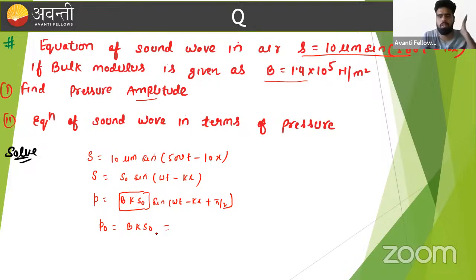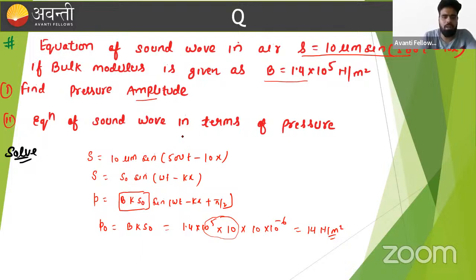What is the bulk modulus given here? 1.4 into 10 raised to power 5. What is the value of k? That k is nothing but 10. What is S naught? That is 10 micrometer. If we put in the values, 10 raised to power 6 and 10 raised to power minus 6 cancel out, and this equals 14 Newton per meter square.